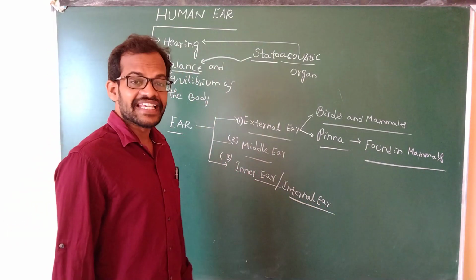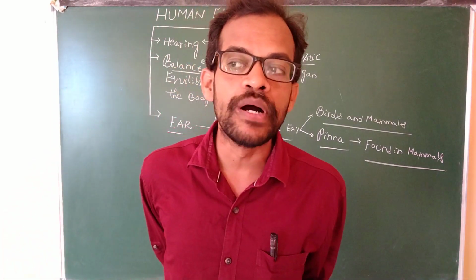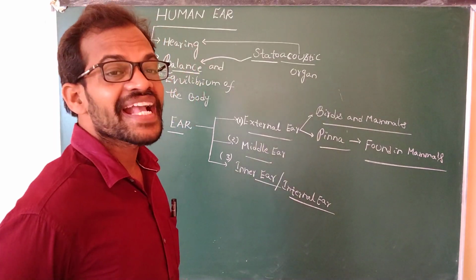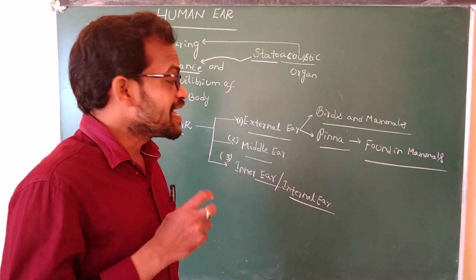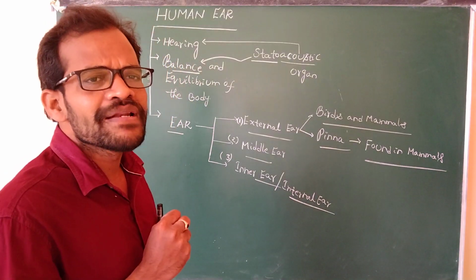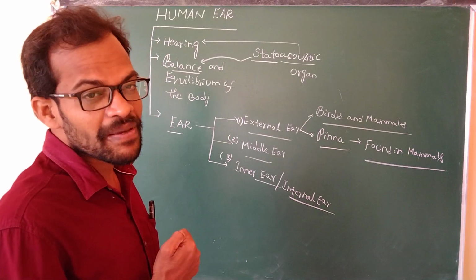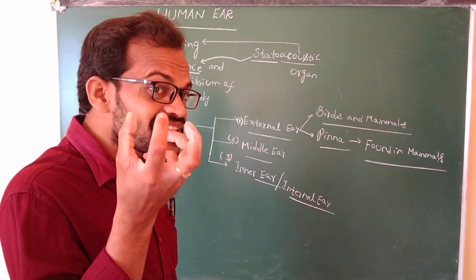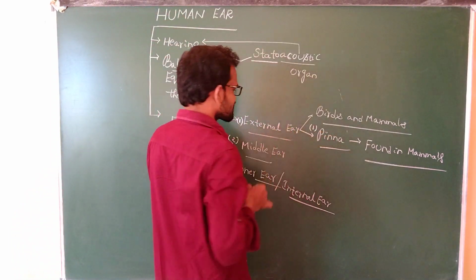The external ear is a special character of birds and mammals. The first part of the external ear is known as the pinna. The pinna is found only in mammals, including human beings. What is the function of the pinna? It receives the sound waves.